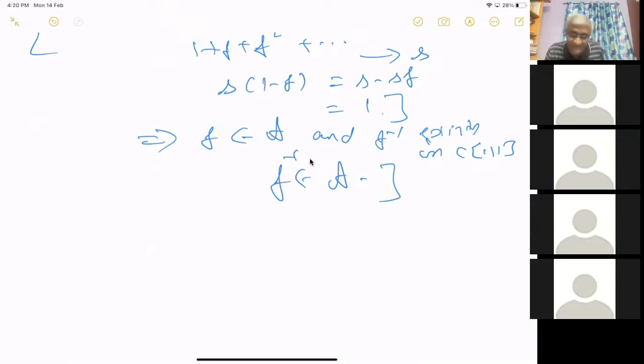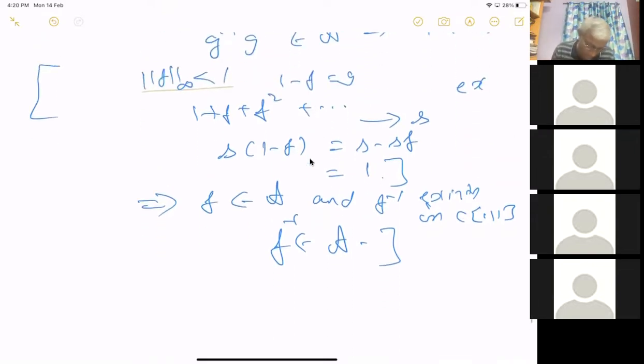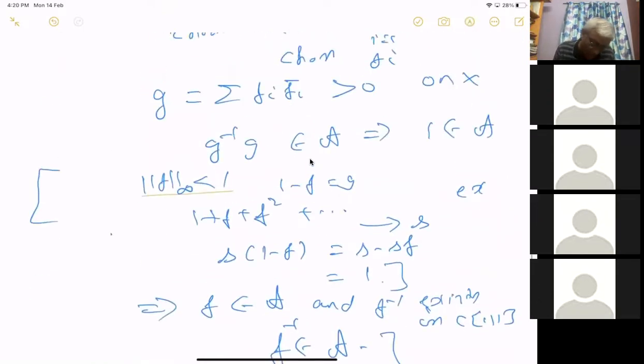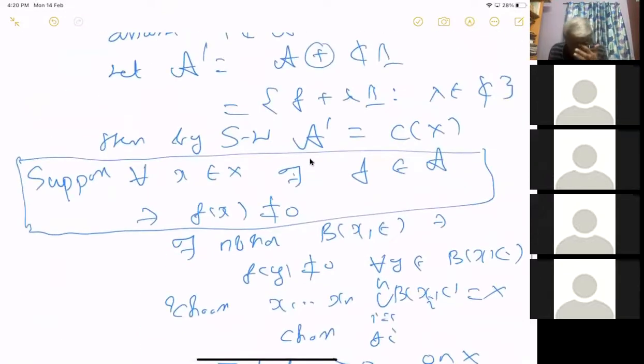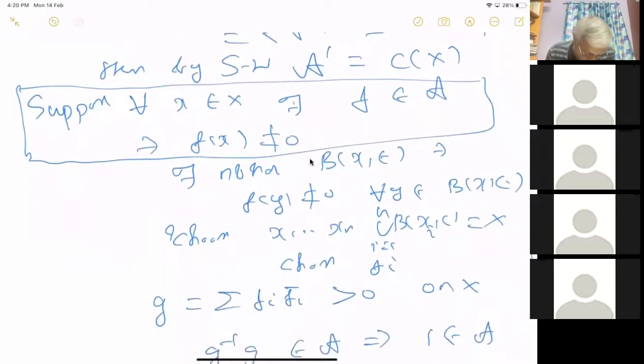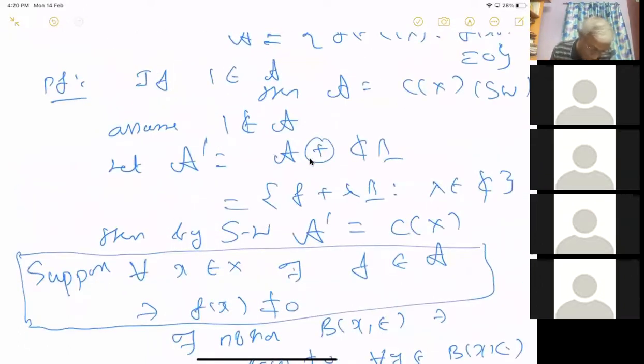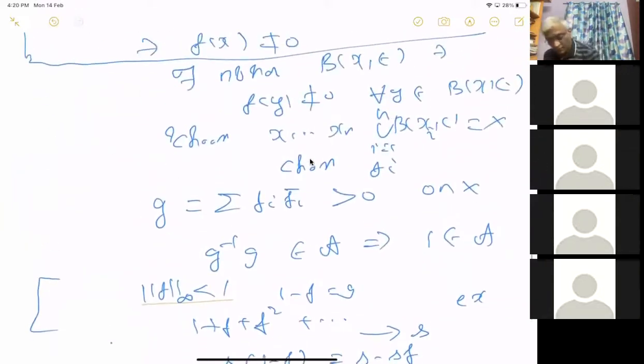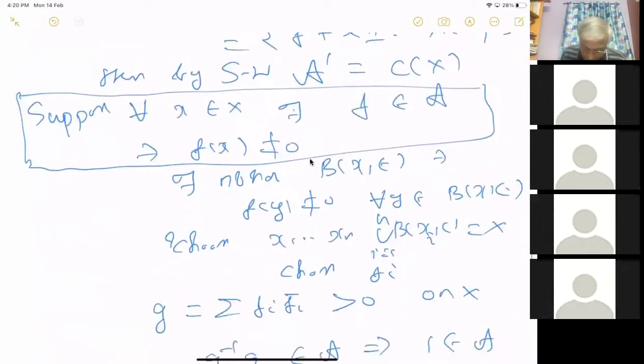If the inverse exists in the bigger algebra, then the inverse is actually in the smaller algebra. This is a property of what are called C-star algebras, and that is true here also. This is not true in general for algebras. So because of that, it follows. Now we have started from... I don't know whether this is complicated. Since I'm not prepared for this talk, I haven't seen the proof, so it is becoming complicated. Anyway, thanks for the help from your side. Okay, so I think we are done.